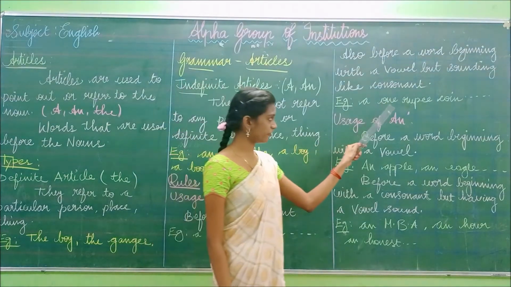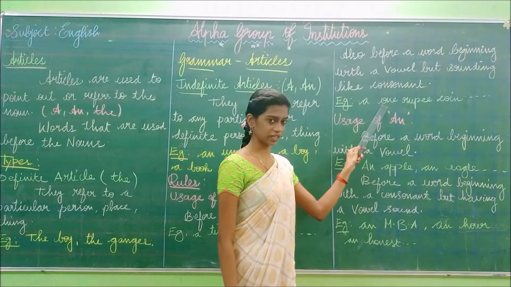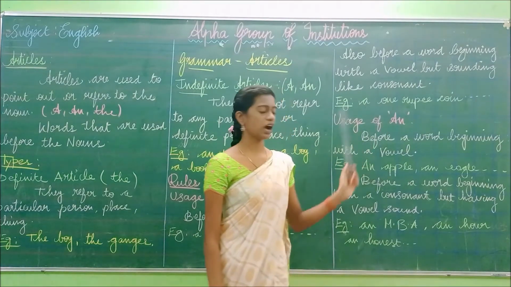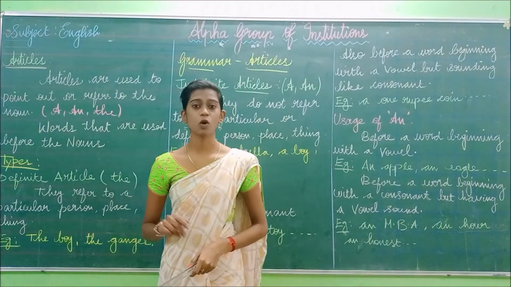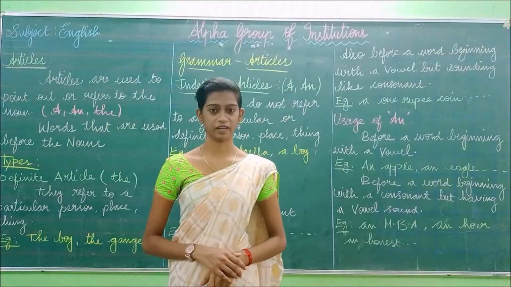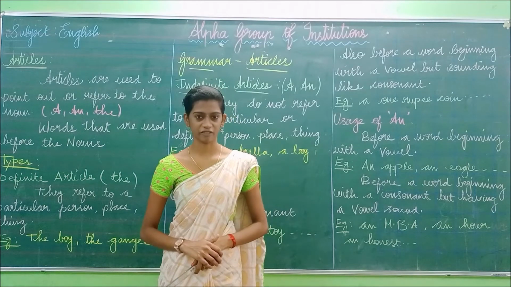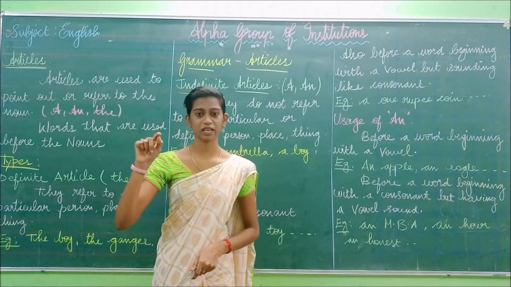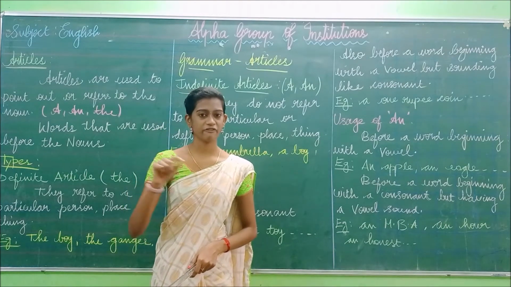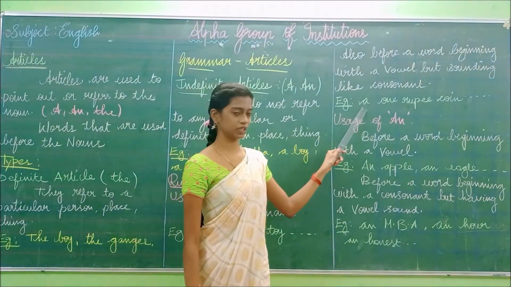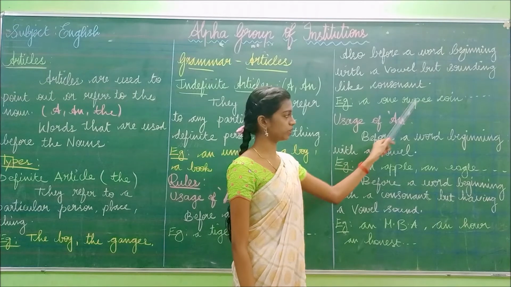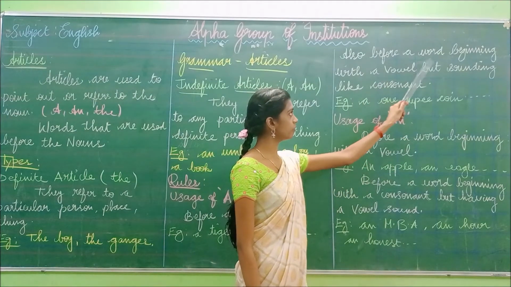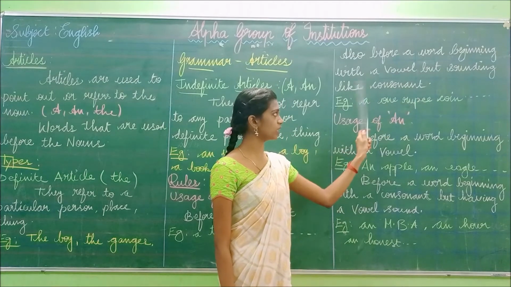So, this word starts with the letter O, a vowel, but it sounds like a consonant. How will you say? You should not say it as 'own', okay. You have to pronounce it as 'one'. So, in that case, it sounds like the consonant V, okay, one. So it sounds like consonant V. So we have added a, okay, a one-rupee coin. Have you understood this? Also before a word beginning with a vowel but sounding like a consonant.